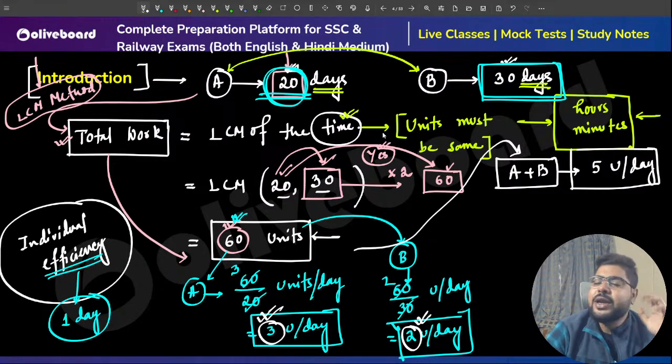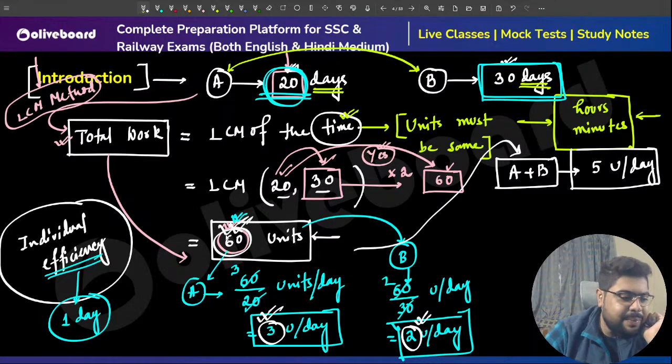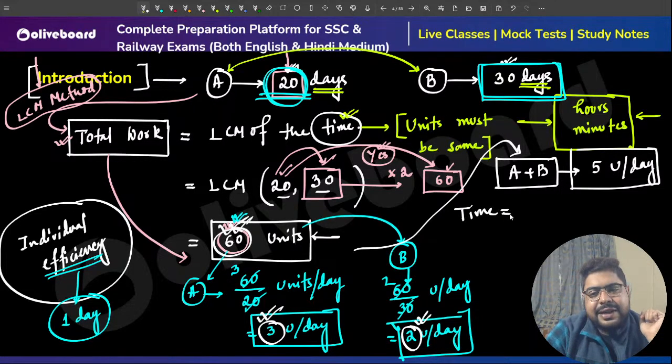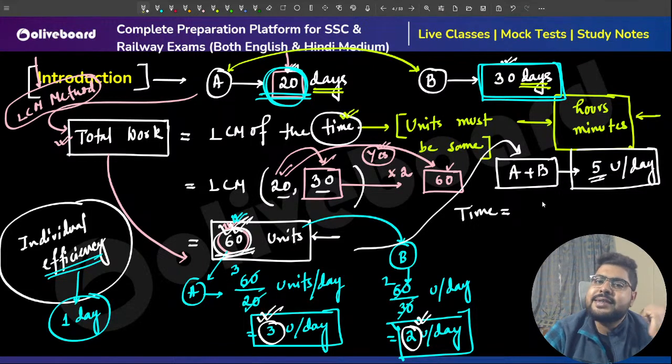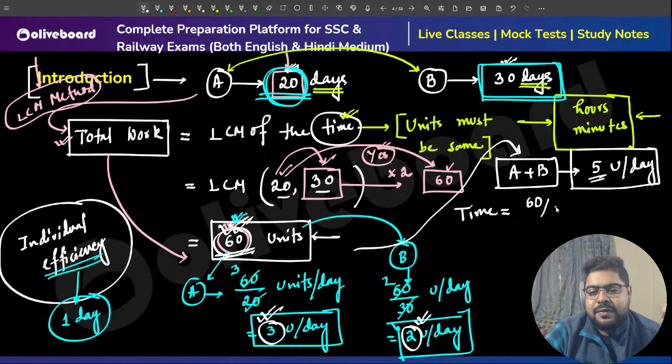And in order to complete the total work, they need to complete how much? They need to complete 60 units. So how much time will they take? They are completing 5 units every day. So 60 divided by 5, that is 12 days they will take. That is my answer.